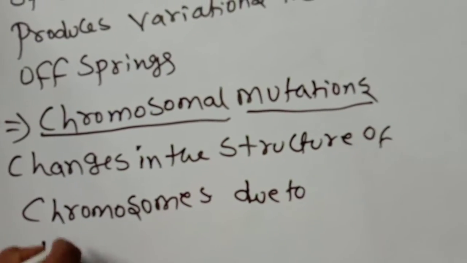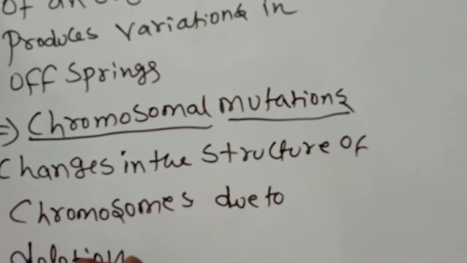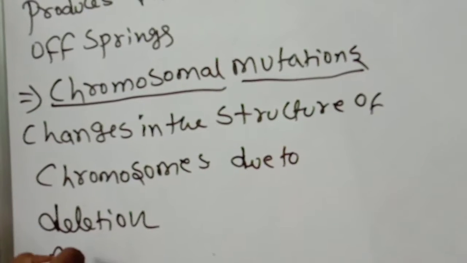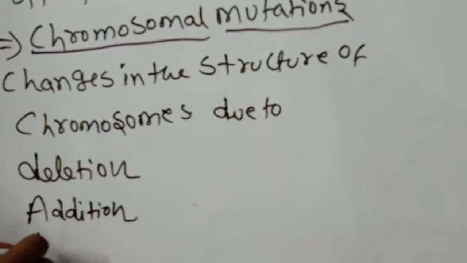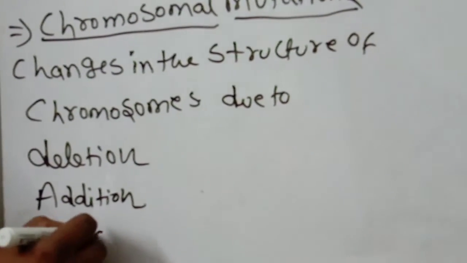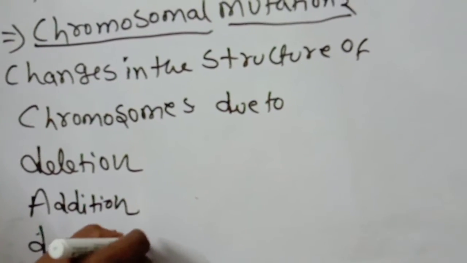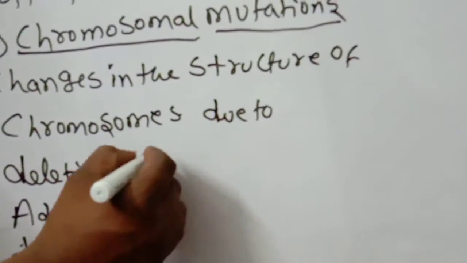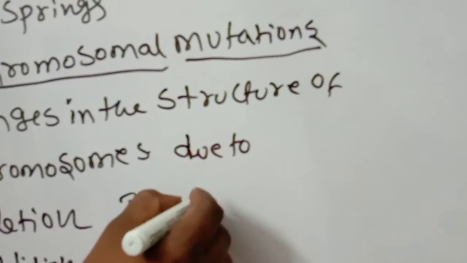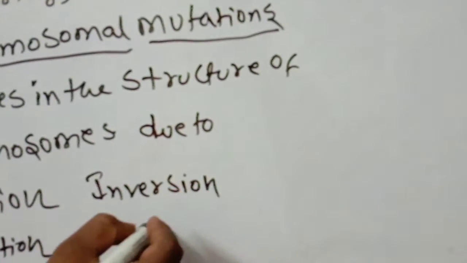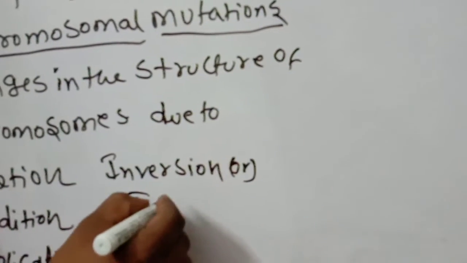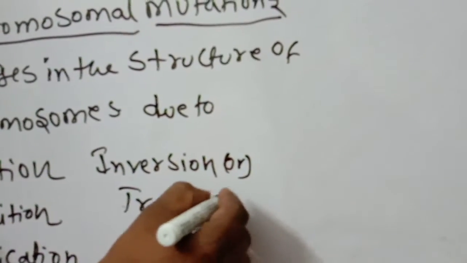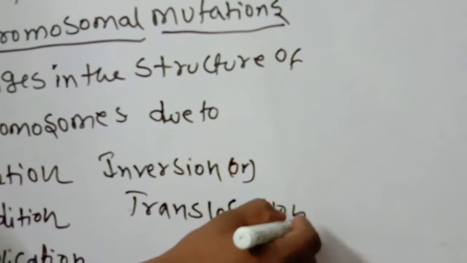deletion, addition, duplication, inversion, or translocation. These points you should remember.